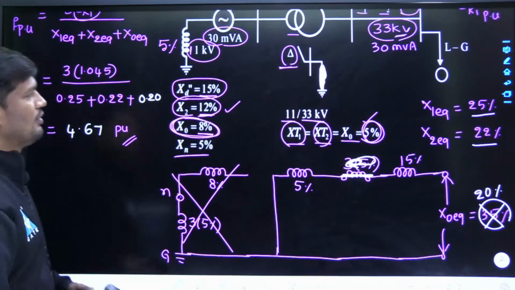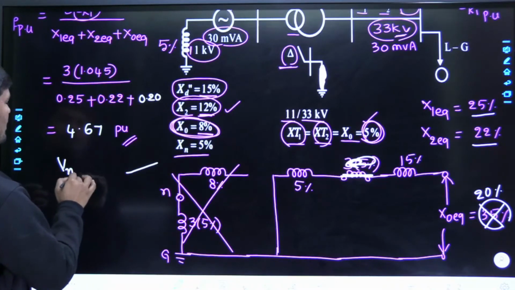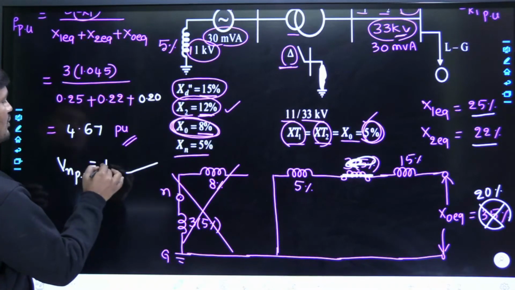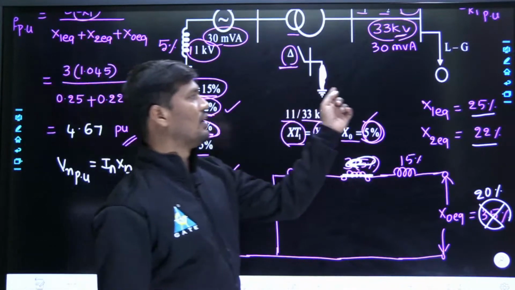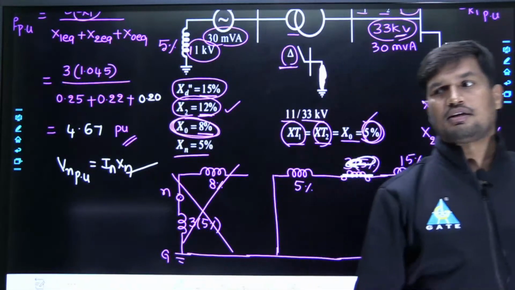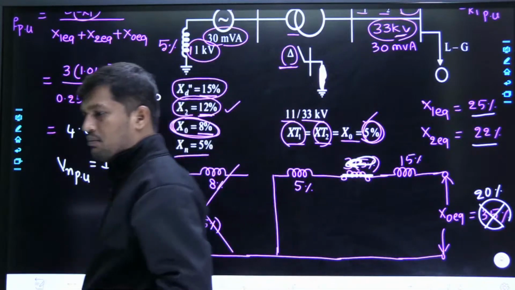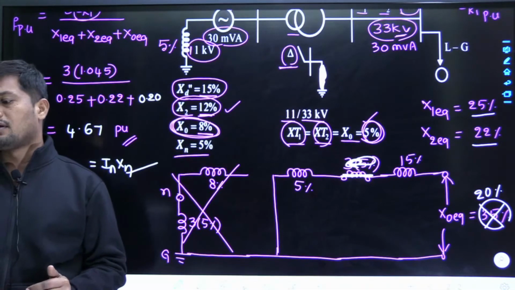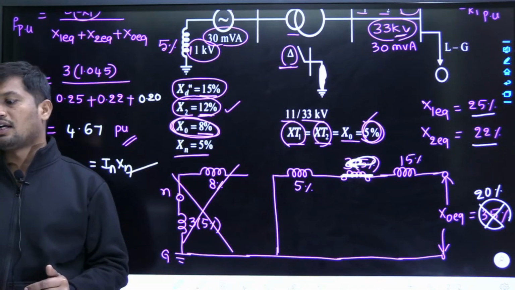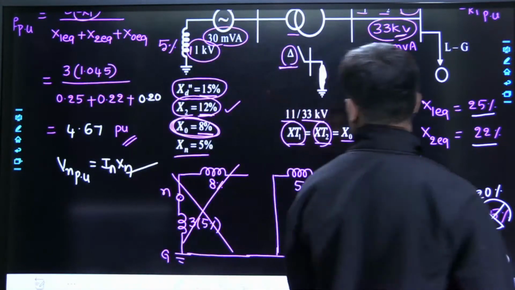Now, can anybody give the answer? What is the neutral potential right now? Neutral potential is going to be how much? Please give the answer in case it is solid grounding, at the time of occurrence of the line to ground fault. Lalit Mahawar has given, Srinath has given, Sandeep has given. 4.67 per unit is the fault current. Very good. Lalit has given, the answer is 0 per unit. Excellent. I am appreciating Lalit.